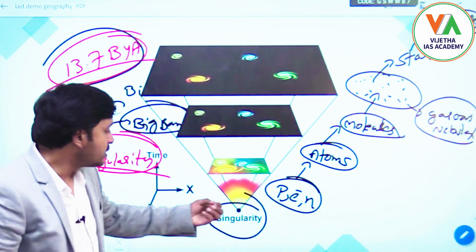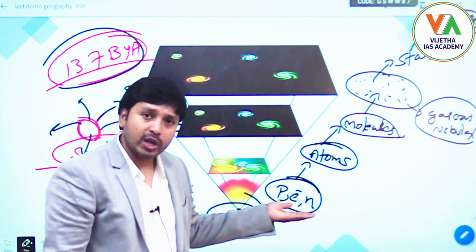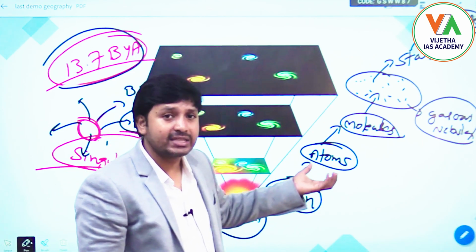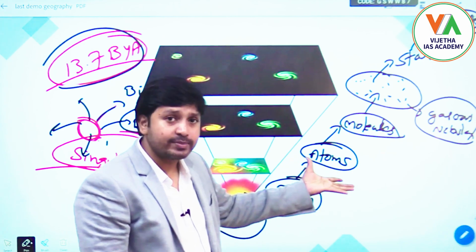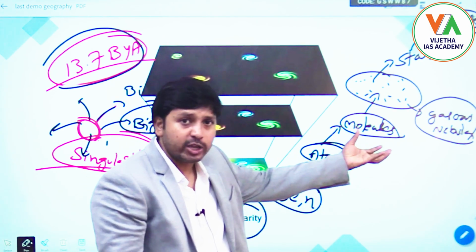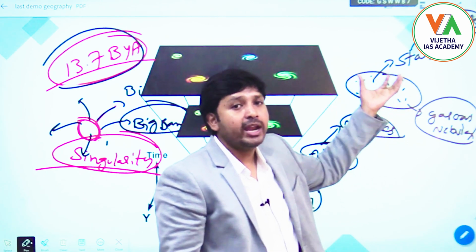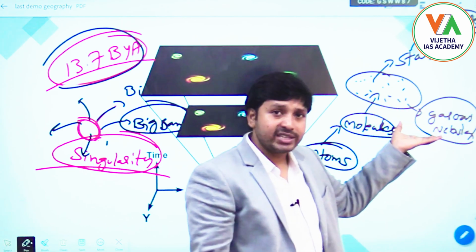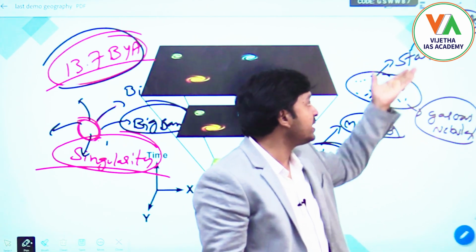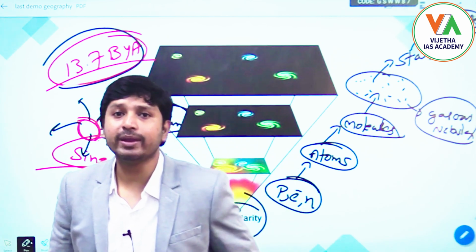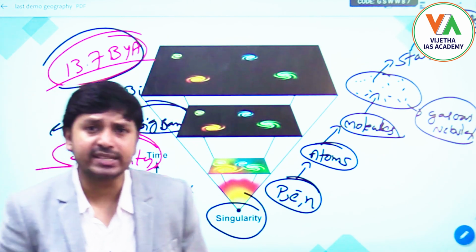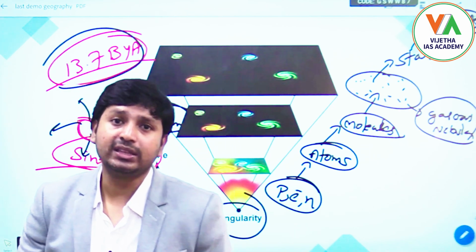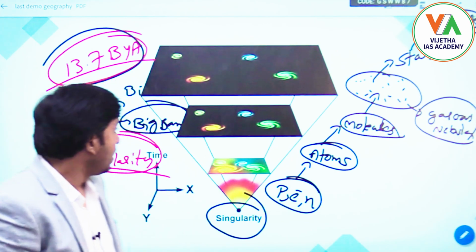Remember, after the explosion, protons, electrons and neutrons are formed. When they came together, they formed atoms, and different atoms came together and formed molecules. All these molecules formed a gaseous cloud, which is called a nebula. From this gaseous nebula, stars are formed. From these stars, different planetary systems have been formed, and one of them is our solar system, from where the different planets, including our Earth, have been formed. This is the theory mentioned in the Big Bang theory.